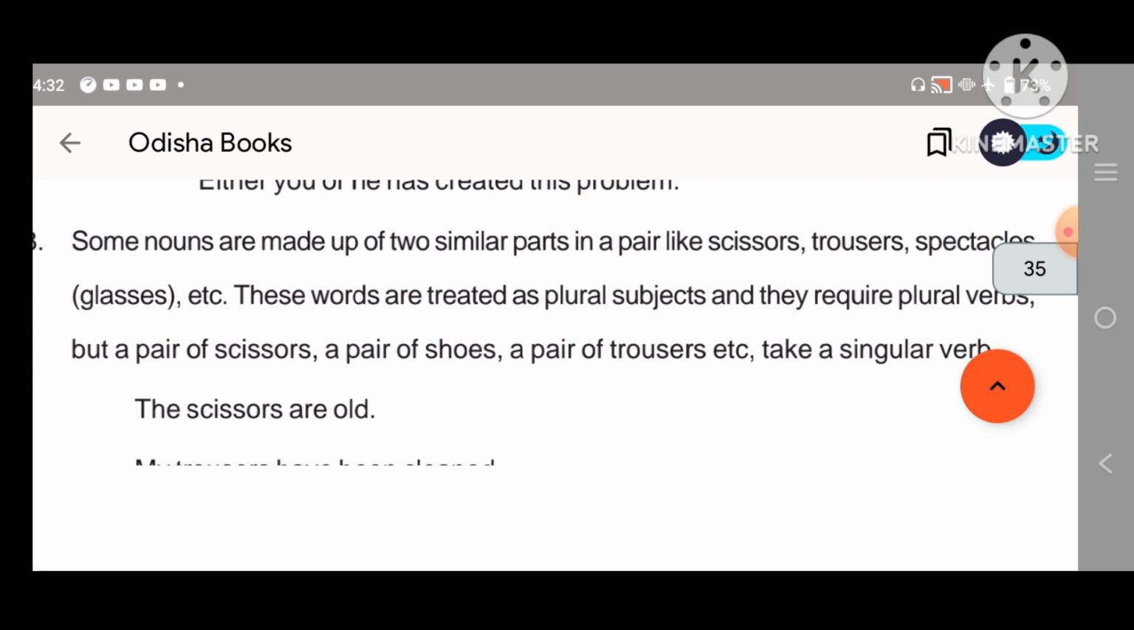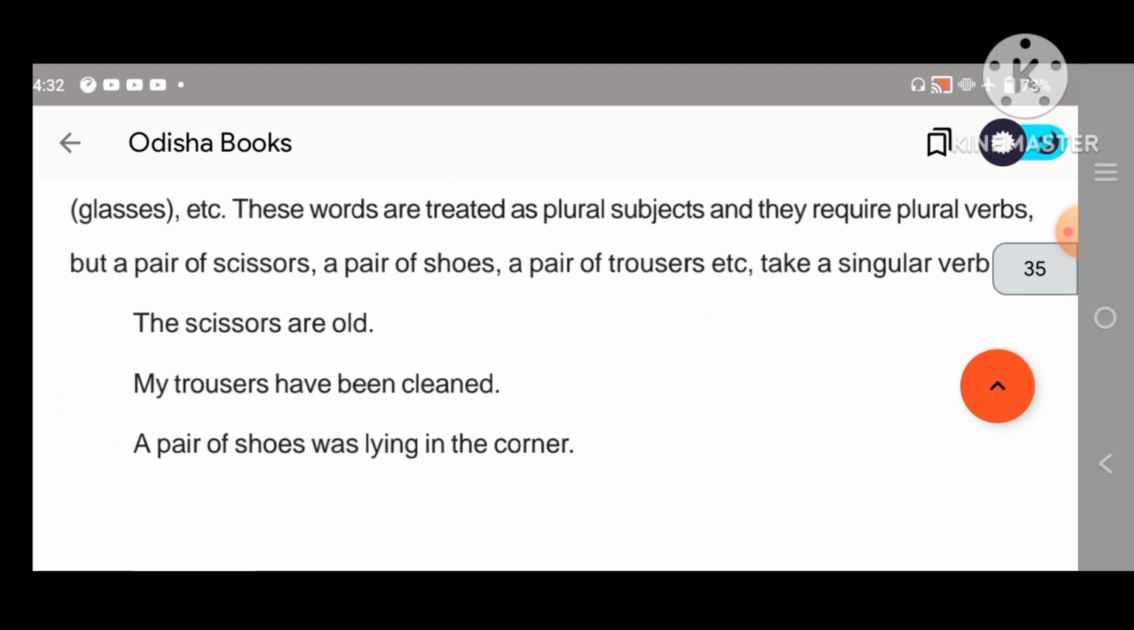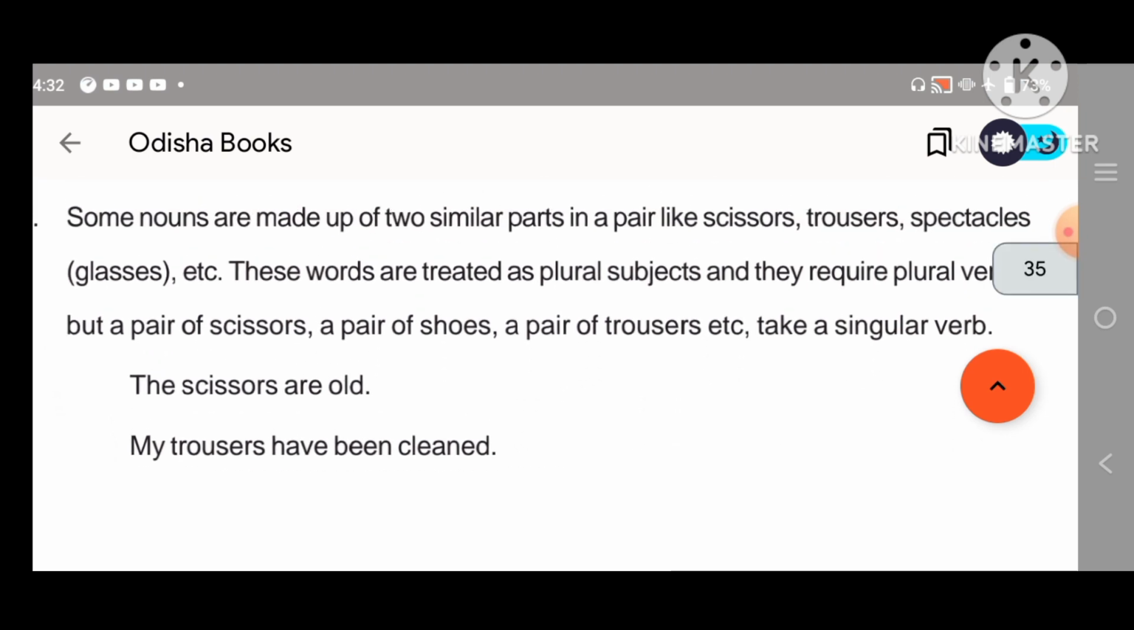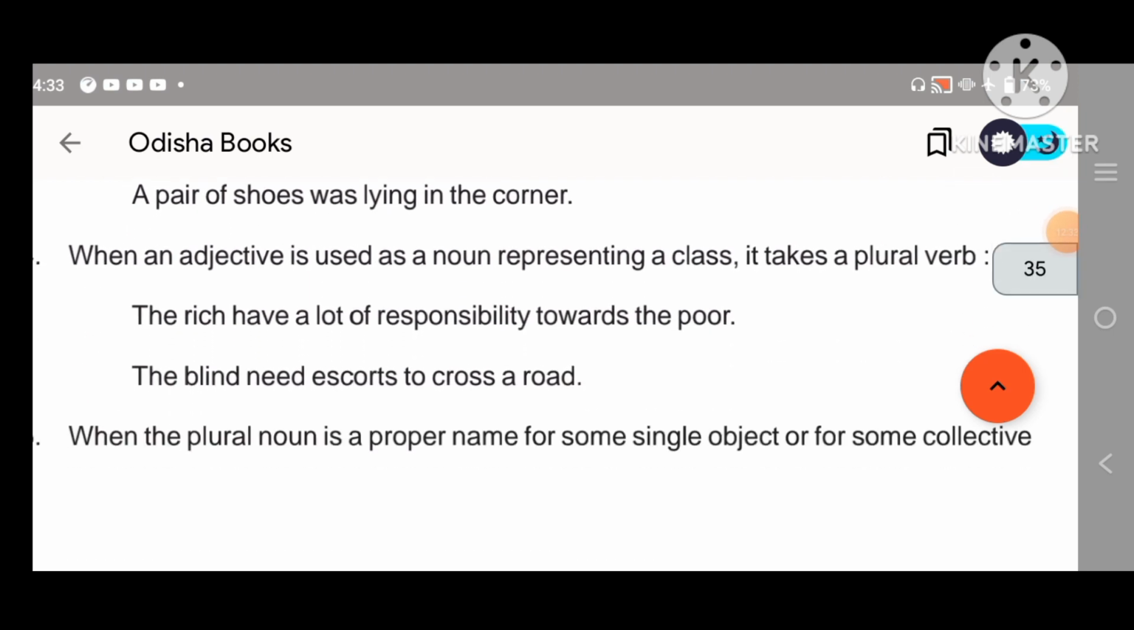Then some nouns are made up of two similar parts, like pair, scissors, trousers, spectacles, glasses. They are taken as plural verbs, but "a pair of" will take singular verbs. The scissors are old, a pair of shoes was. Okay, so these are some important things you have to remember.